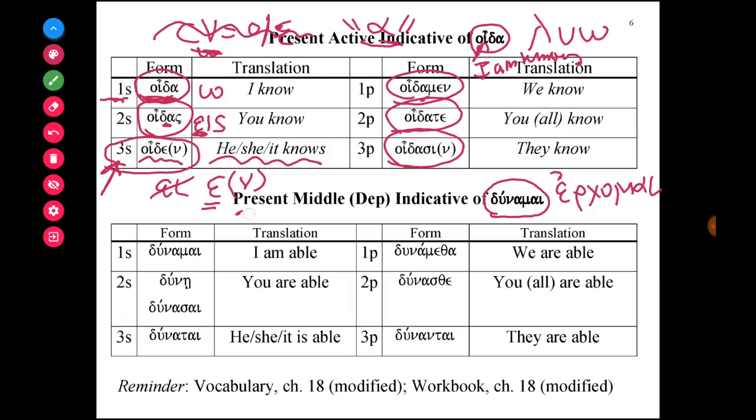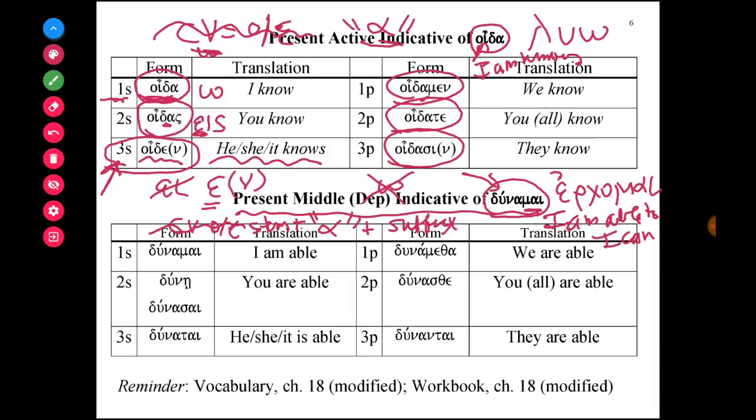For the next word, dynamai, which means I am able to, or I can, this is a deponent verb because its lexical form ends in a mu, not an omega. So you don't see the omega here, you see the mu. That's a good signal that this is a deponent verb. So you will translate these actively even though they have middle forms. And again, instead of using the regular connecting vowel omicron or epsilon, the vowel alpha is used to connect the stem plus the alpha plus the suffix.